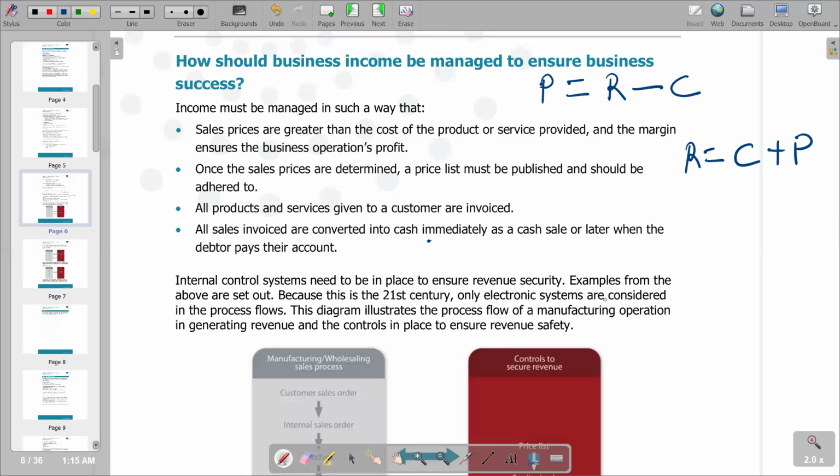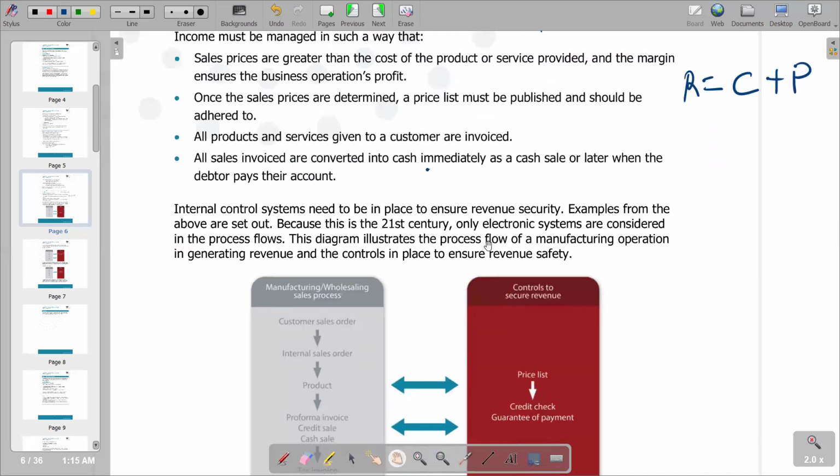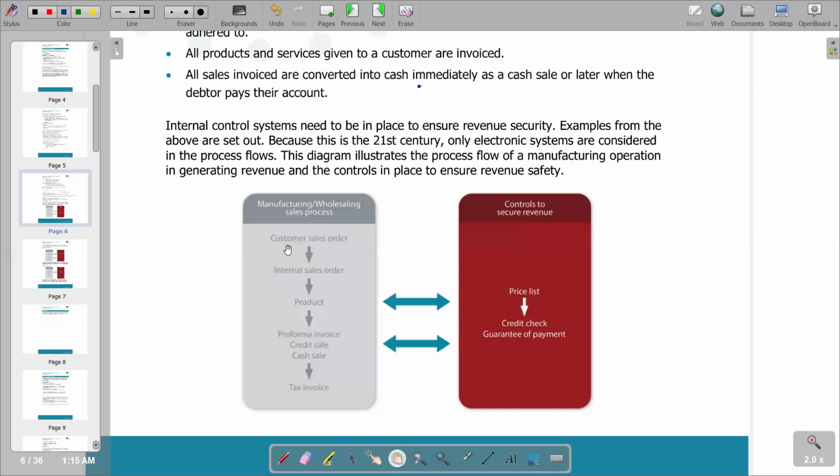We have examples that are set out with the diagram below. It reads: this diagram illustrates the process flow of a manufacturing operation in generating revenue and the controls in place to ensure revenue safety. This is the diagram, a manufacturing operation that starts with a customer sales order.